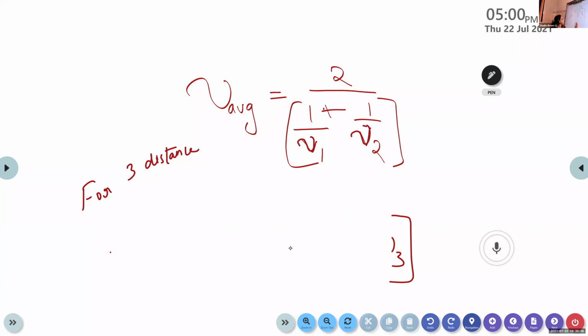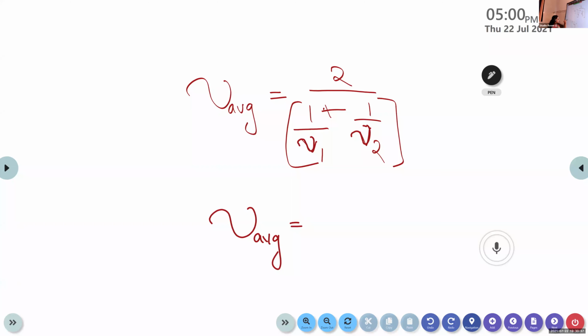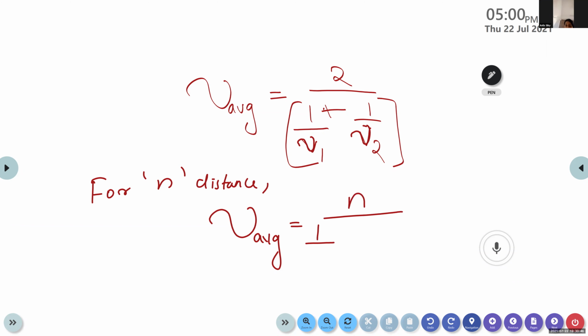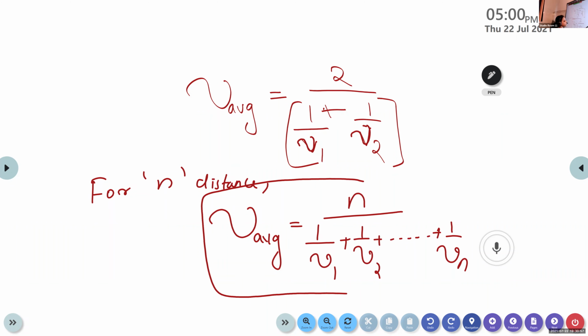Similarly, if we have n number of distances, how can we calculate the average speed? V average is equal to n divided by 1 by v1 plus 1 by v2 plus and so on, up to 1 by vn. This is the general equation for calculating the average speed for n distances. Is it clear?